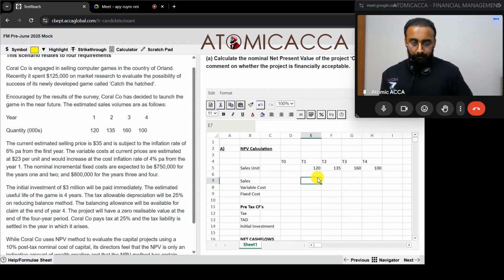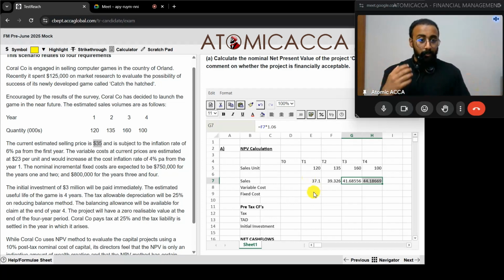First, we can get the sales price per unit. Then that answer we can multiply with the sales units, or else everything will get messed up. So $35 is the current sales price. That will be 35 over here in T0, and it's growing by 1.06, so 35 multiplied by 1.06. Okay, so 37.1 is the answer. Then previous sales price multiplied by 1.06, we'll get the next one. If I do this for all of them, we get the sales price for each unit.